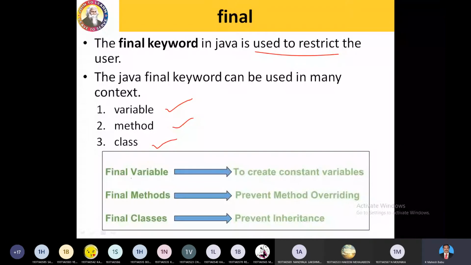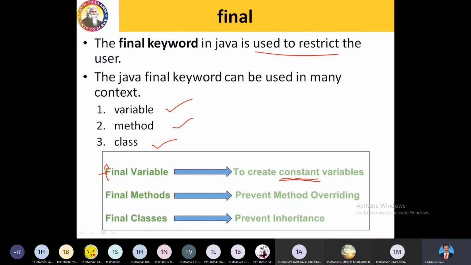Whenever you add the keyword final, in lowercase, don't forget, before a variable name, that variable becomes a constant variable. If you try to alter the value of that final variable, the system will give you an error message.